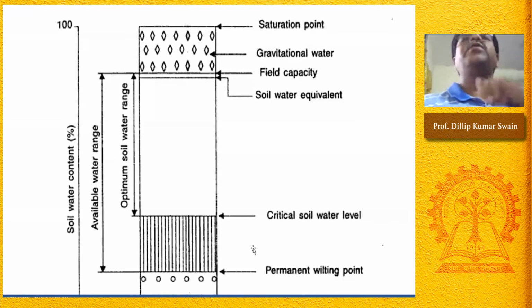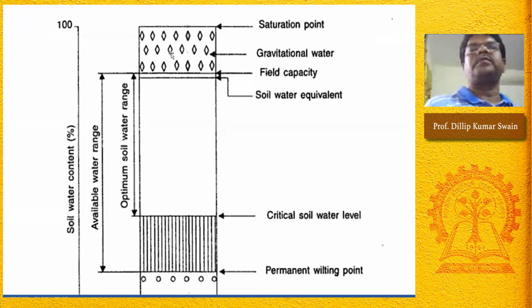When you go for full saturation, it means all the pores are filled with water. All the macropores and micropores are filled with water. That is the saturation point, that is what is called saturation. But this is not the point where 100% of the water is available. After the water present in the macropores is drained out, the soil reaches field capacity.